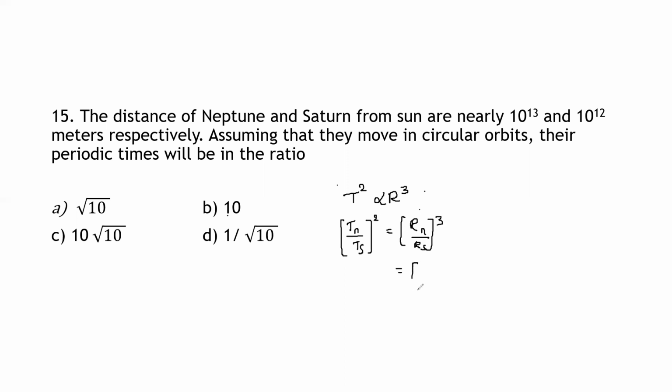R of Neptune is 10 raised to 13 divided by R of Saturn 10 raised to 12, whole cube. It can be written as 10 root 10... 10 root 2 is the right option. That is option C. Option C is the correct option here.